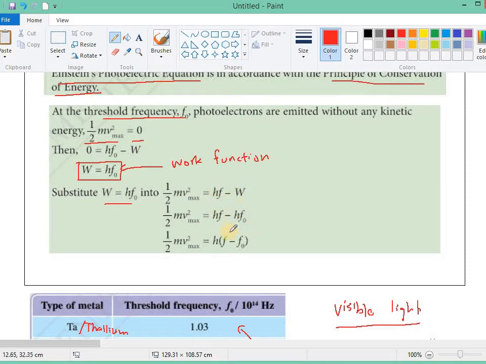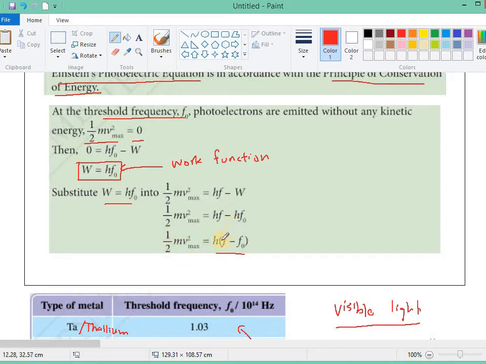We can factorize the Planck constant out, and then we will see that this is the difference in the frequency of the photon. This is the frequency of the photon that is absorbed by the electron minus the threshold frequency. So this difference in frequency will give the photoelectron kinetic energy.